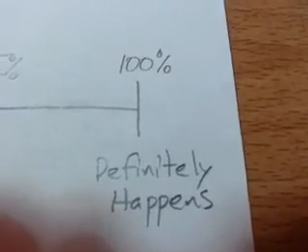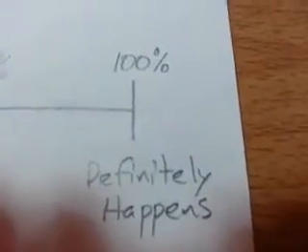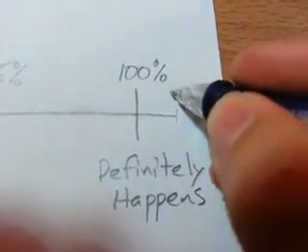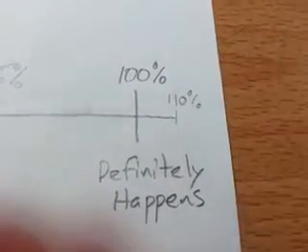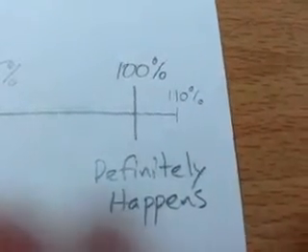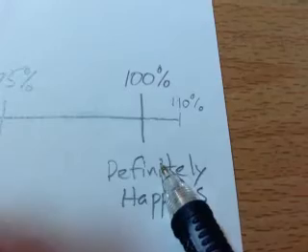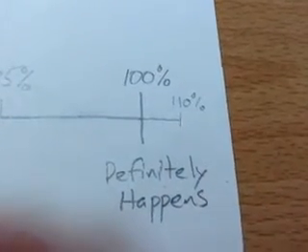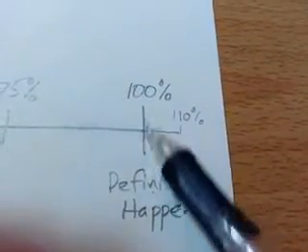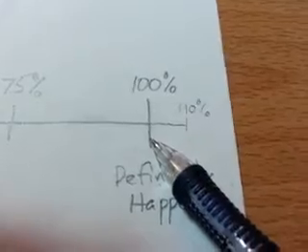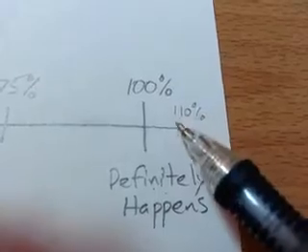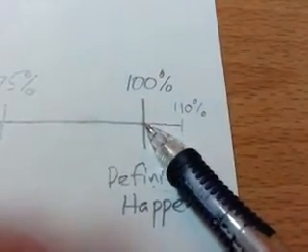Okay, well, if it 100% definitely happens, actually, I have a question. If 100% is definite, can I say 110% chance? 110% chance it will rain? No, that is impossible. I can't say that it's definitely going to happen and happen 10% more. That doesn't make any sense. It's going to definitely happen, and that's it. That is the maximum. If I'm talking about percent increase or decrease, yeah, you could have more than 100%. But when I'm talking about probability, the maximum is 100%.